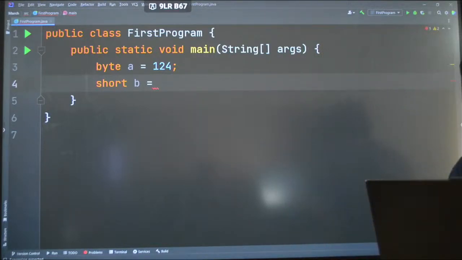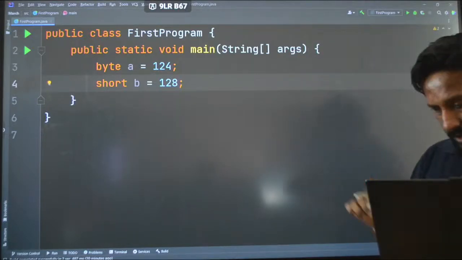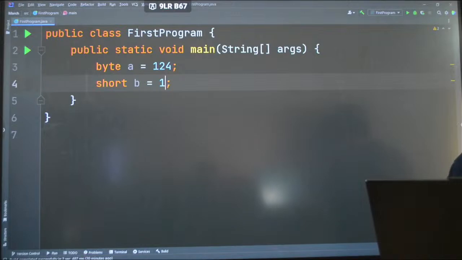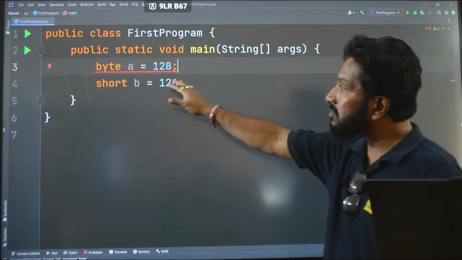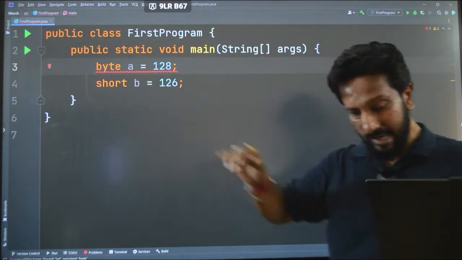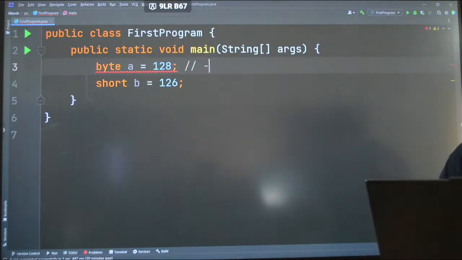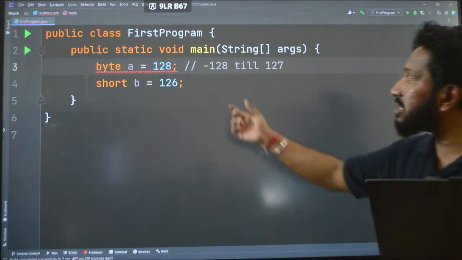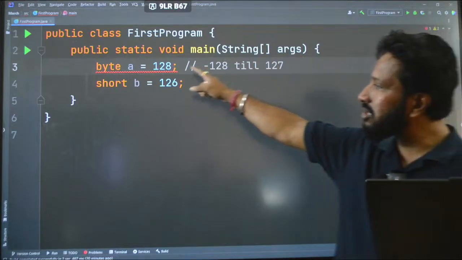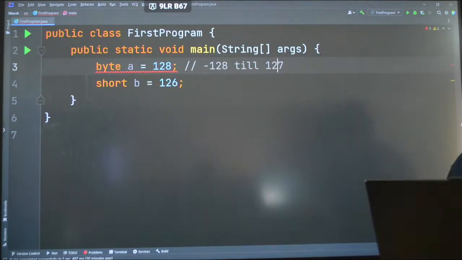Byte ranges from minus 128 till 127. Anything between that, you can use the byte data type. If I write 127, it will be okay.